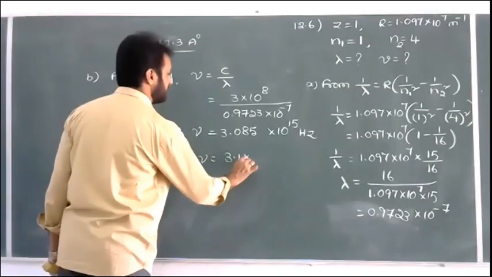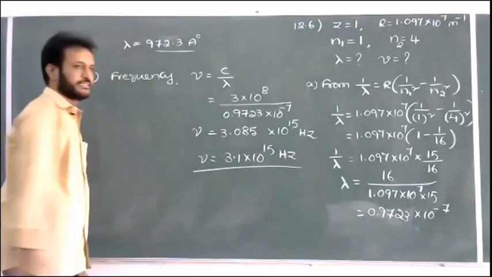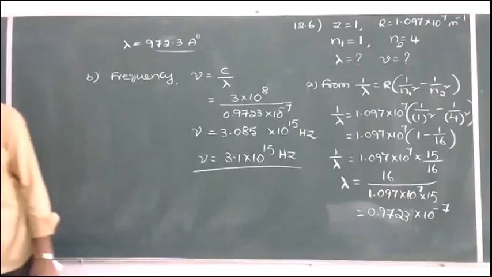Approximately 3.1 into 10 to the power of 15 hertz on rounding off, write this value. That is the frequency of the spectral line and the wavelength of the spectral line.